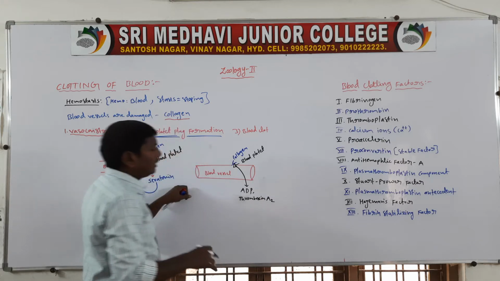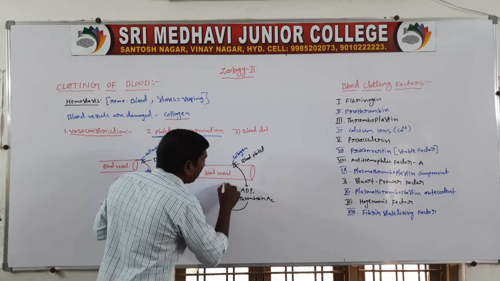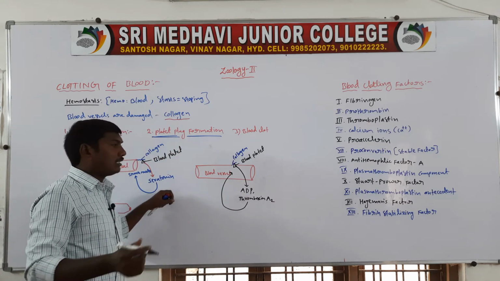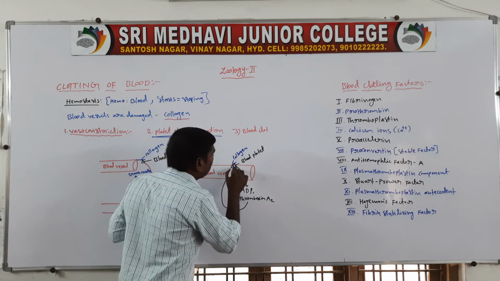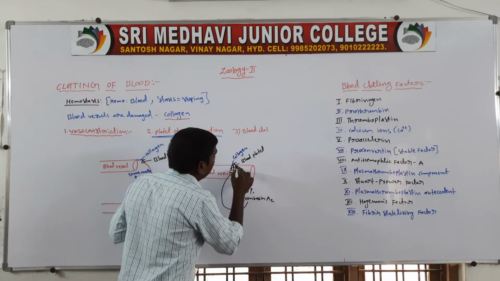These two chemicals act on other blood platelets, which attach to the collagen one by one.